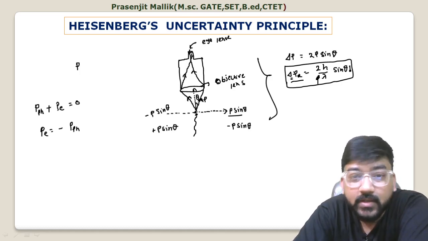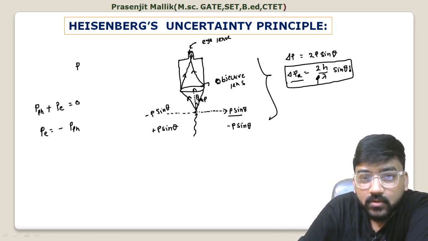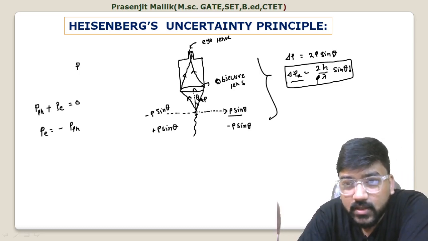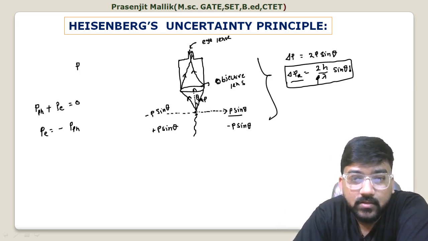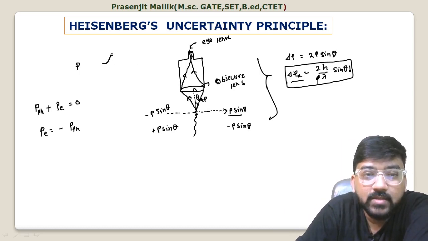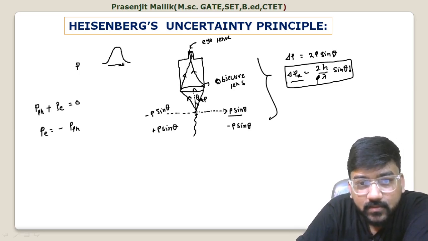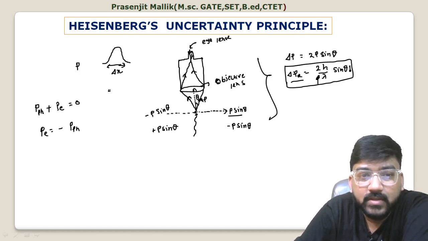So how is this happening? When this electron is going to the eye, I cannot detect this electron as a localized particle. What we will see is the diffraction pattern, the wave behavior of the electron, and for that diffraction pattern you will get the diffraction maximum, something like this. If this is delta x, then from the first order diffraction maxima, delta x sin theta must be equal to lambda.